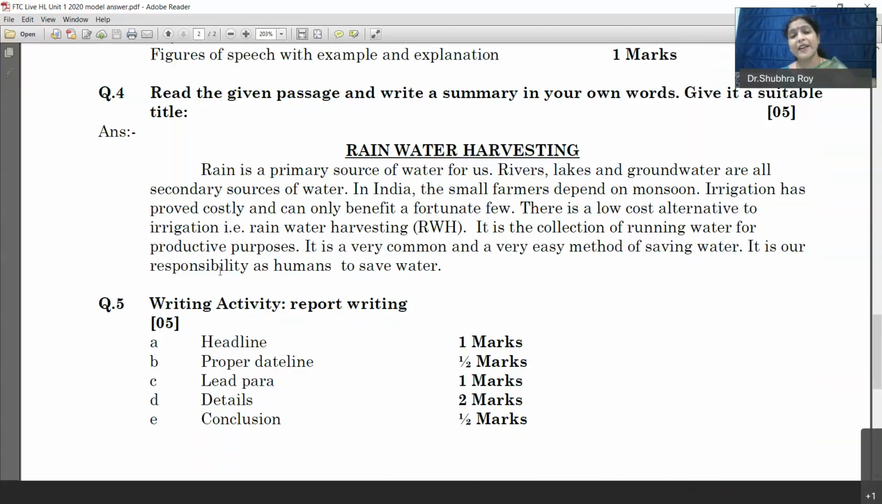And if you are writing a byline, there is a byline also. Byline means whether you're writing by the staff reporter, CNN, PTI, okay? So that comes directly below the proper dateline.